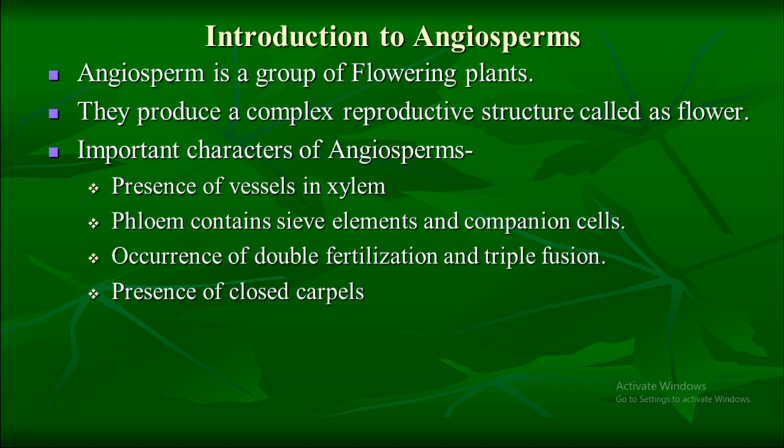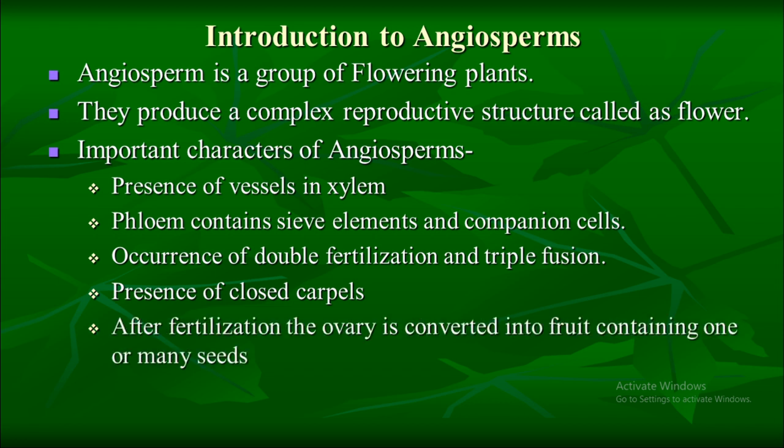Another important character is presence of closed carpel. As I said earlier, in gymnosperm, the ovules were naked. It means they were not closed by any type of organ. But in case of angiosperm, you will see all the ovules are enclosed in a particular capsule that is called as ovary. This ovary after fertilization is converted into a fruit, and this fruit contains one or a number of seeds.